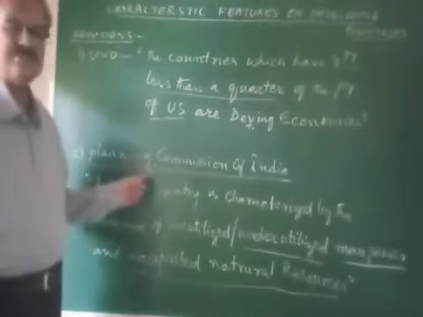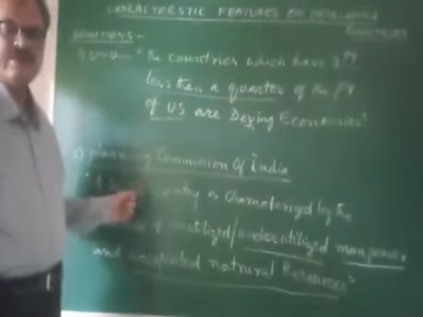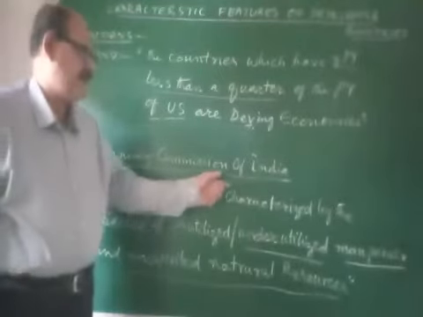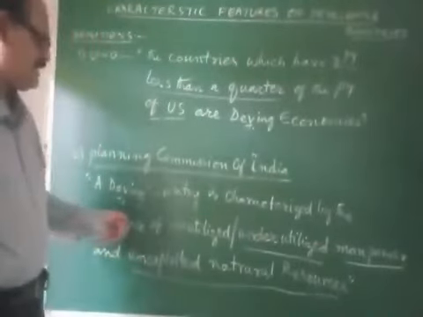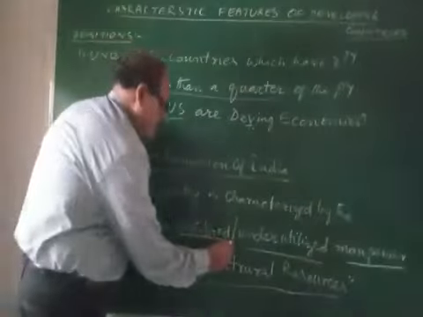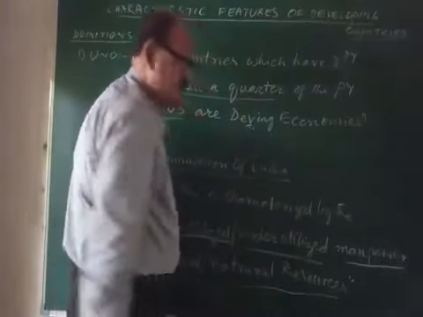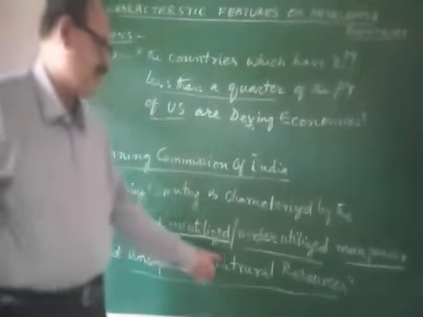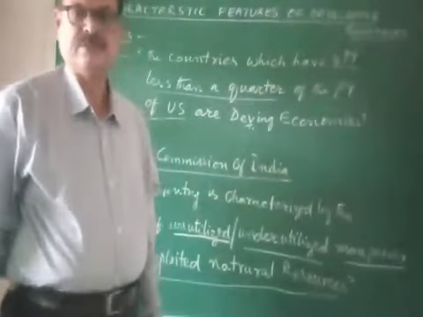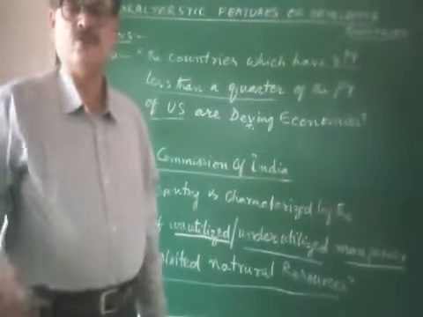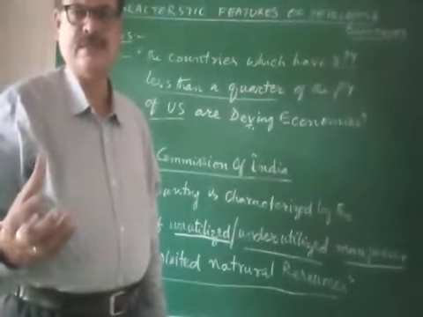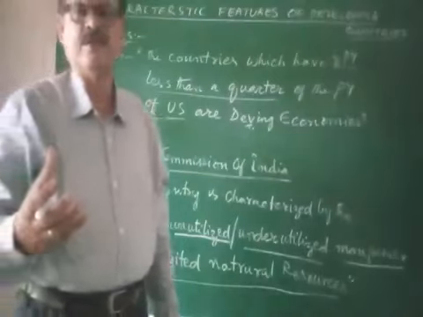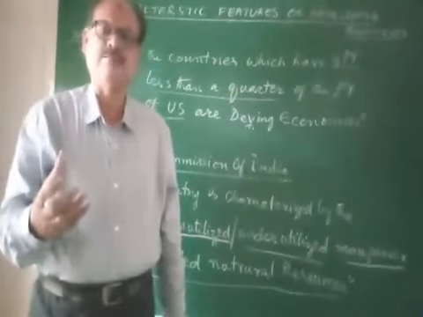According to the Planning Commission of India, a developing country is characterized by the existence of unutilized and underutilized manpower and unexploited natural resources. So, two things have been taken into consideration here in the definition given by the Planning Commission.